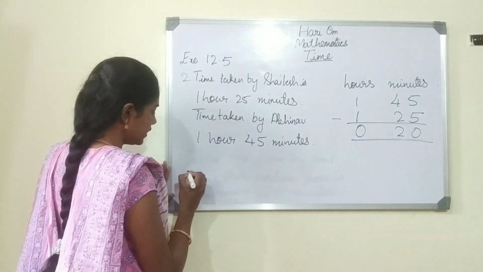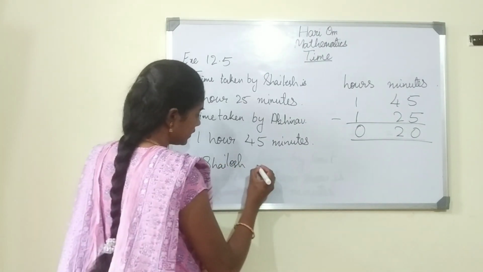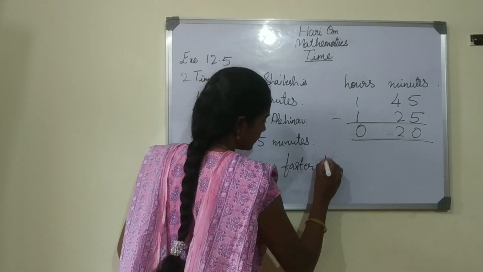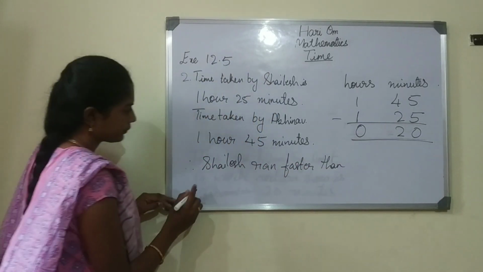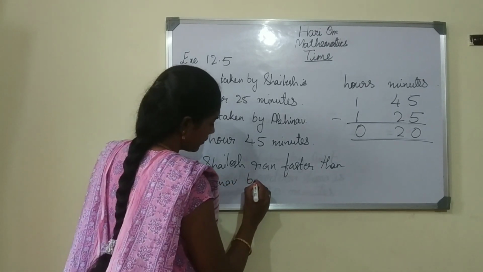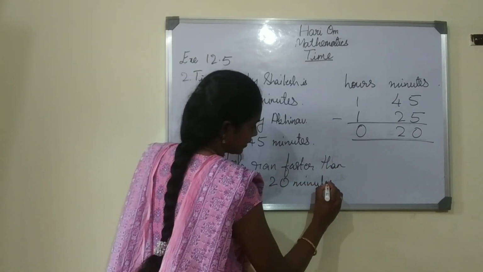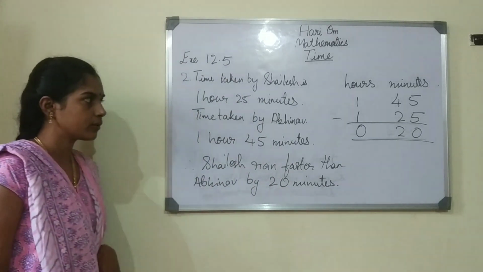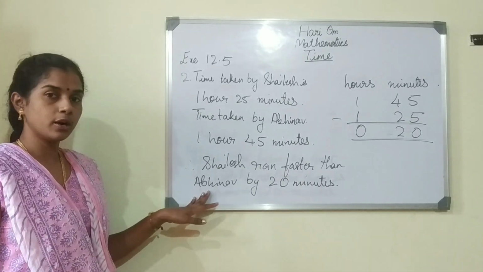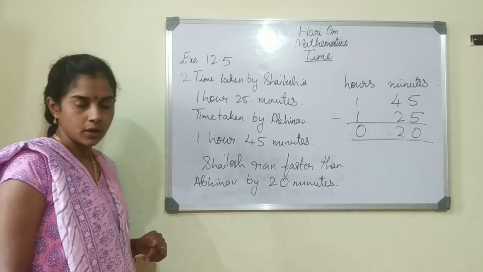Okay. So therefore Shailesh ran faster than Abhinav by 20 minutes. So who ran faster? Shailesh ran faster than Abhinav. By how many minutes? By 20 minutes. Understood, children?